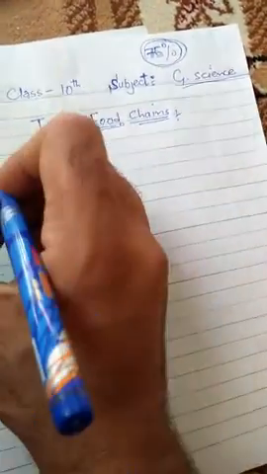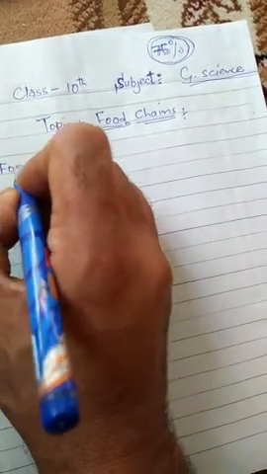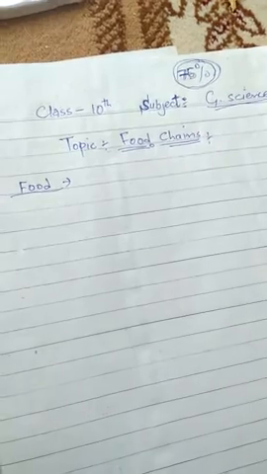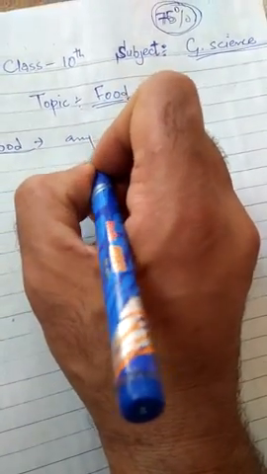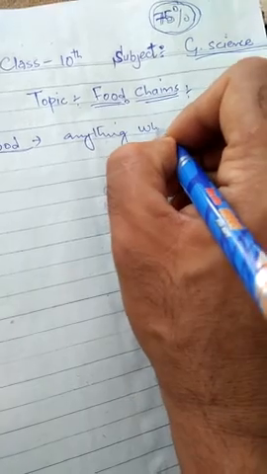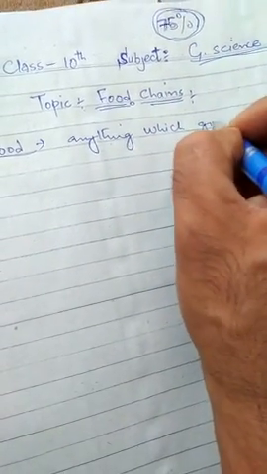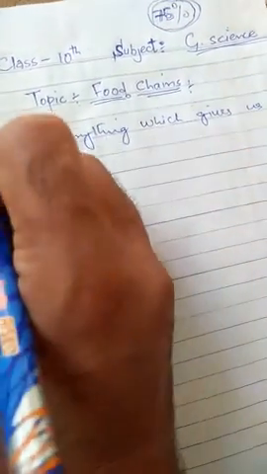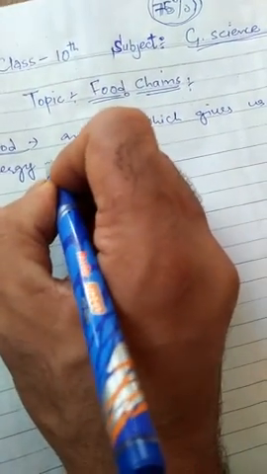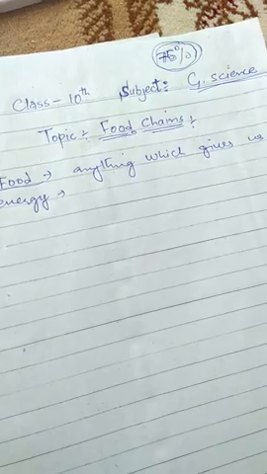First, we should know what is food. We know that food is anything which we eat to get energy or to live. Anything which gives us energy. It means that food contains energy. Food contains energy.